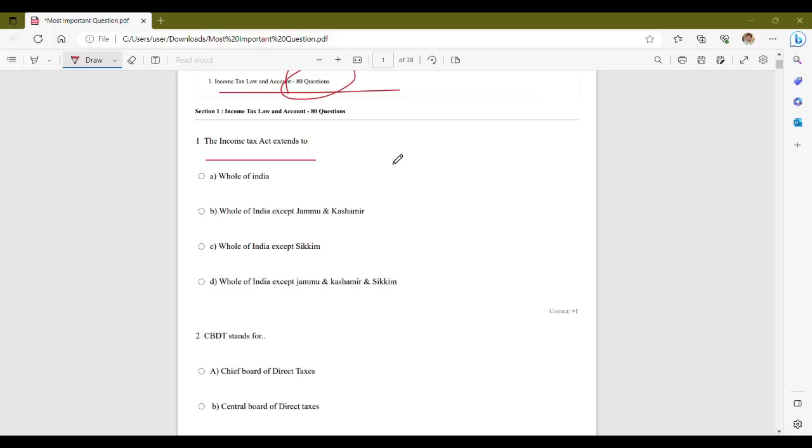Now, the Income Tax Act extends to the whole of India, including the states of Jammu and Kashmir and Sikkim. Therefore, the correct answer is option A, that is whole of India.